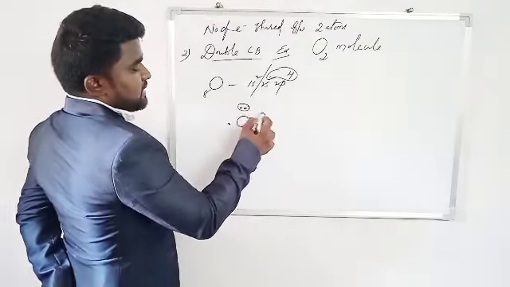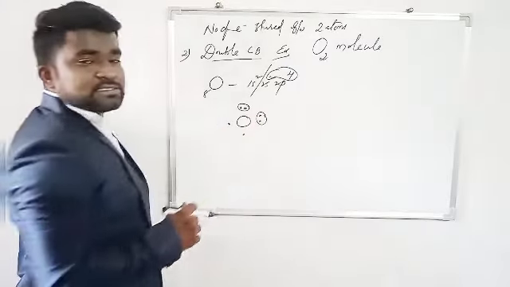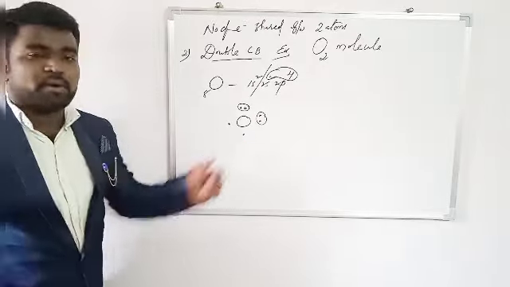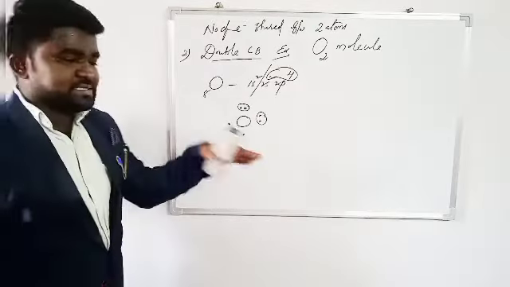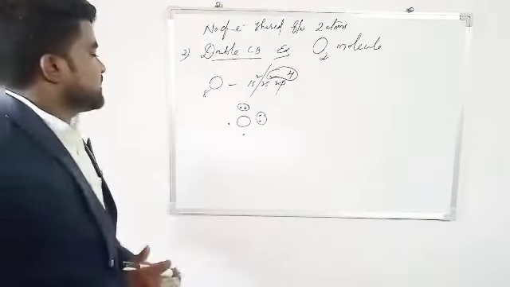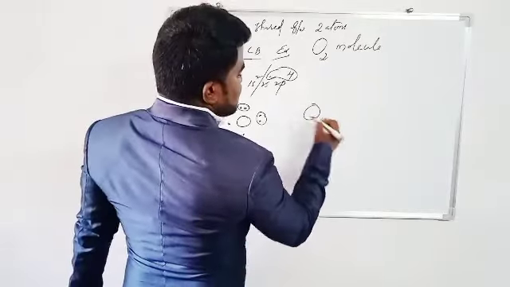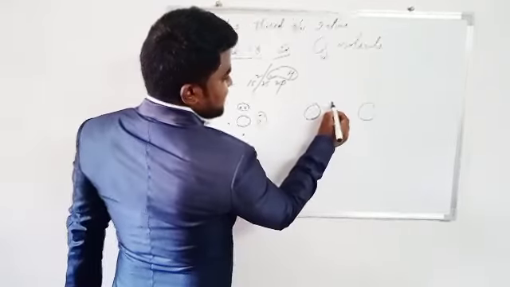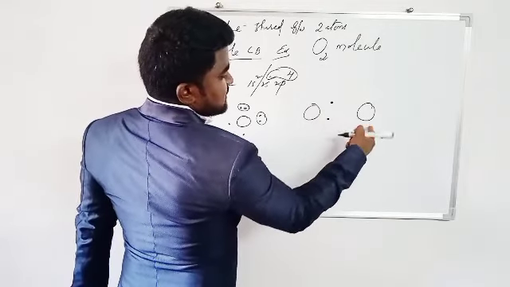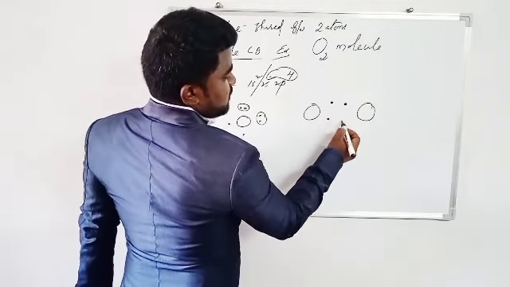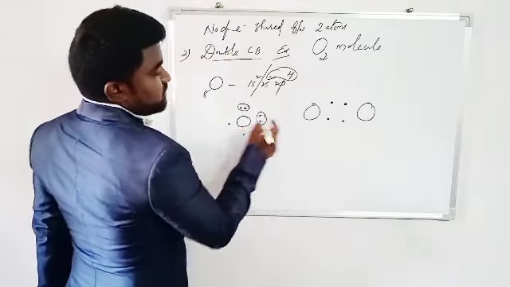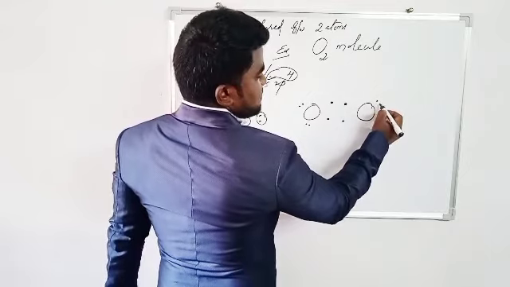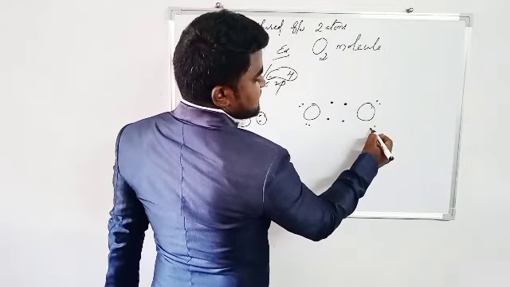Here 2 lone pairs are there and 2 bonding electrons are there. Second oxygen will also be like that. The 2 oxygens come close to each other, with the 2 bonding electrons written on this side and the second oxygen's 2 bonding electrons. The rest, 2 lone pairs on each oxygen, stay as they are.